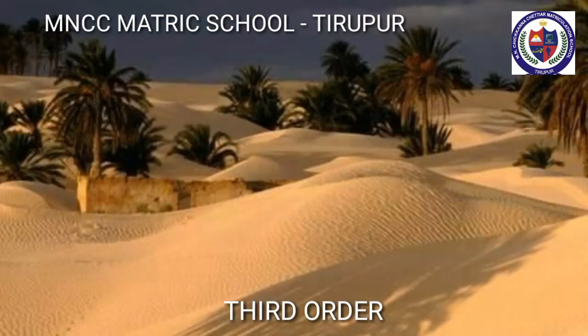Third order landforms. Third order landforms are formed on mountains, plateaus, and plains mainly by erosional and depositional activities of rivers, glaciers, winds and waves. Valleys, beaches, and sand dunes are some examples of third order landforms.